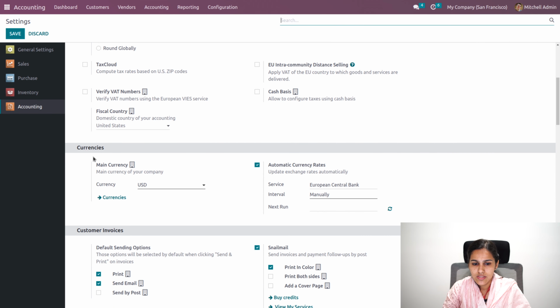As you go to the configuration settings, you can see the currency over here. Under currency, you can see the main currency. The main currency of the company is USD, since my company, San Francisco, has its country set as United States. Therefore, according to the country, the currency will be updated. That is why the main currency is USD. And also you'll be able to update the automatic currency rate with the help of some service providers. You can see over here. This we'll discuss later.